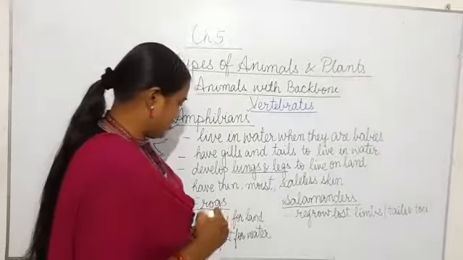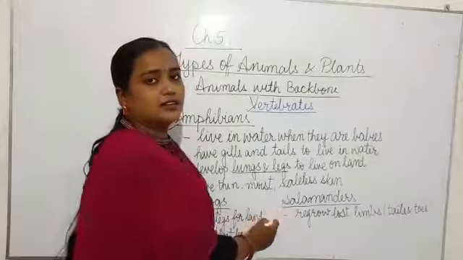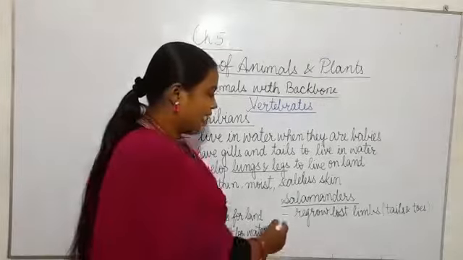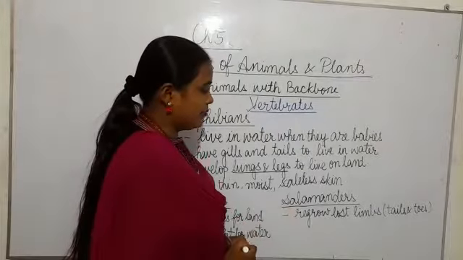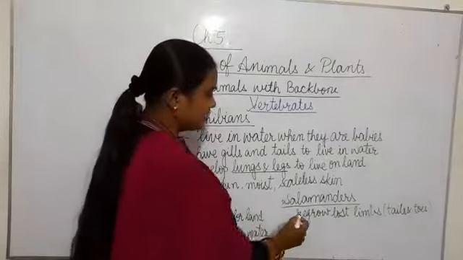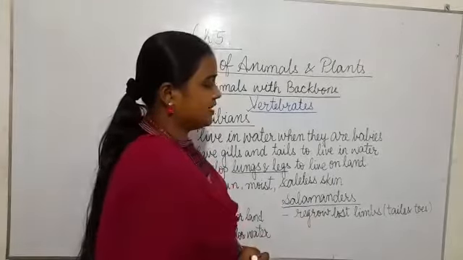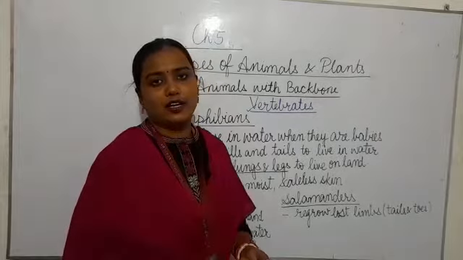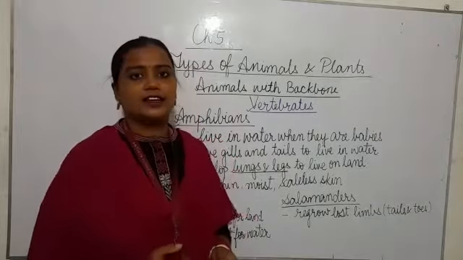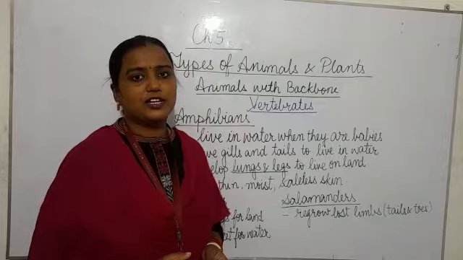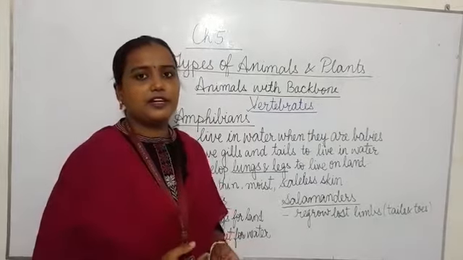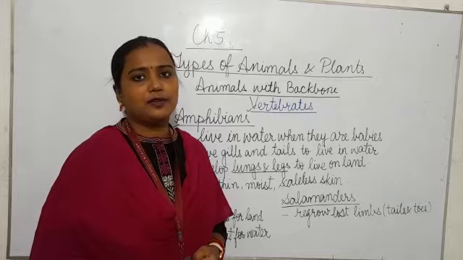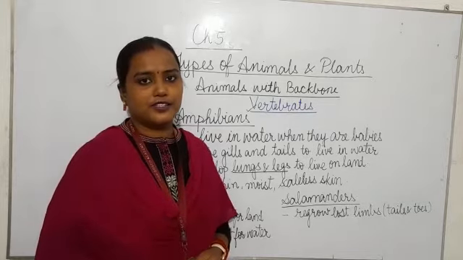Now what is the feature of the salamander? Salamanders look like lizards, and the feature of salamanders is that they can regrow lost limbs. If a toe or a tail is cut from the body, the salamander develops them within a couple of weeks or a few days.